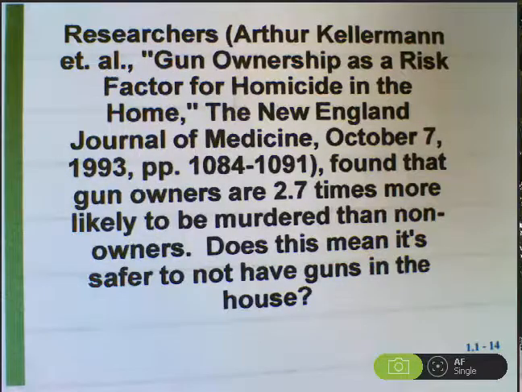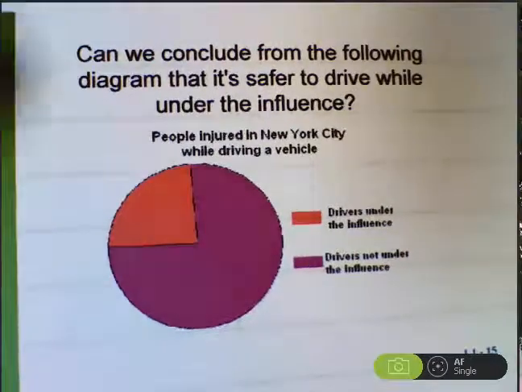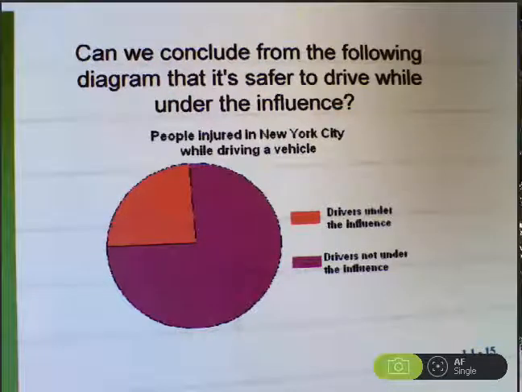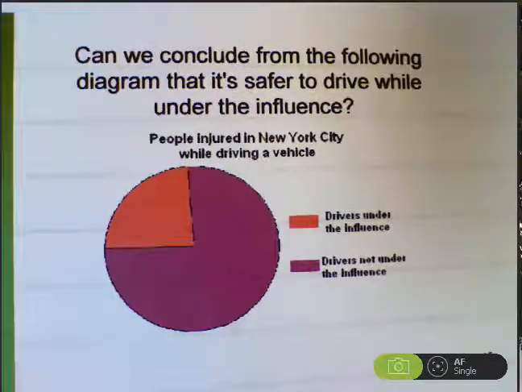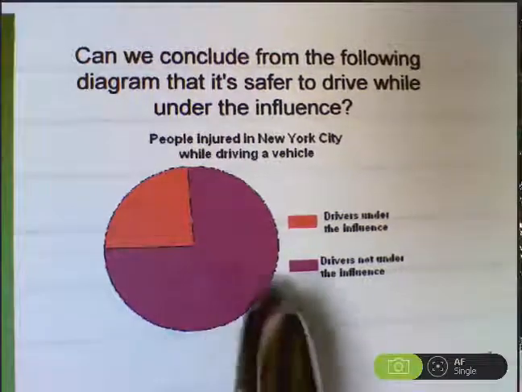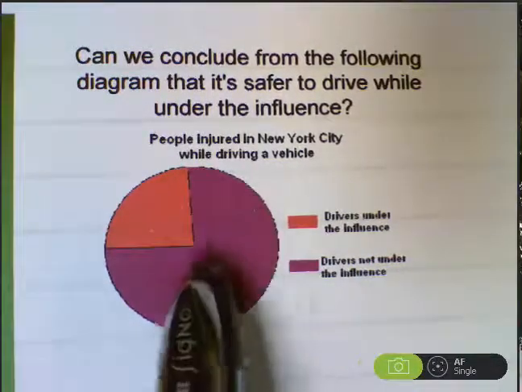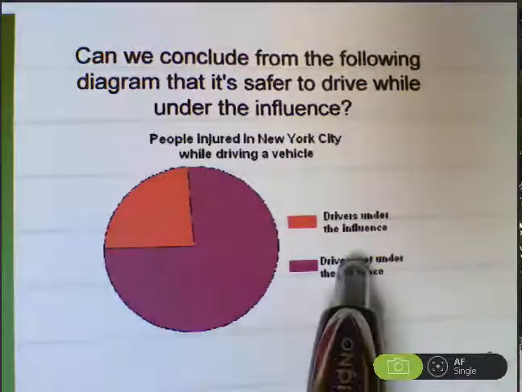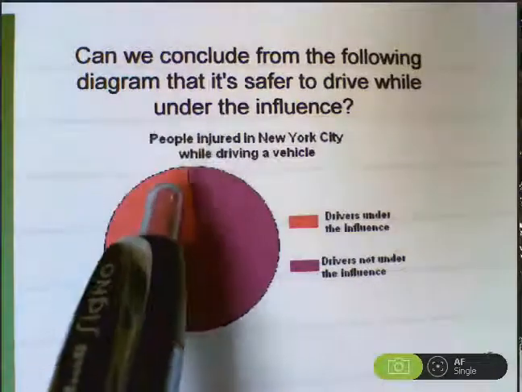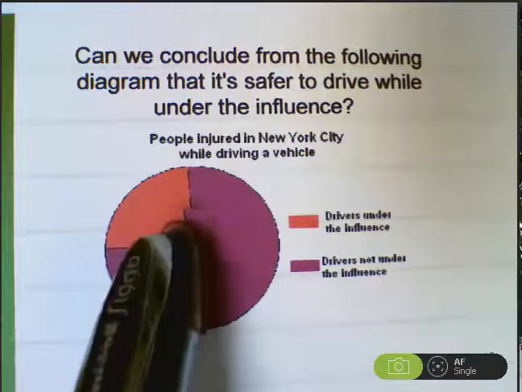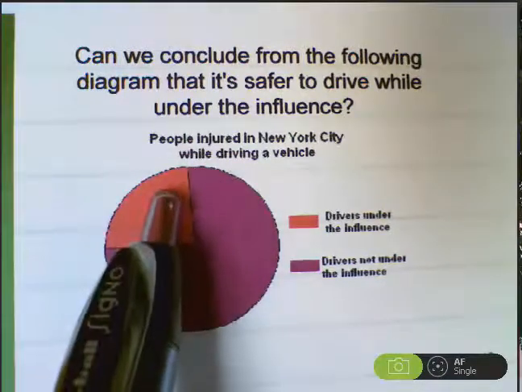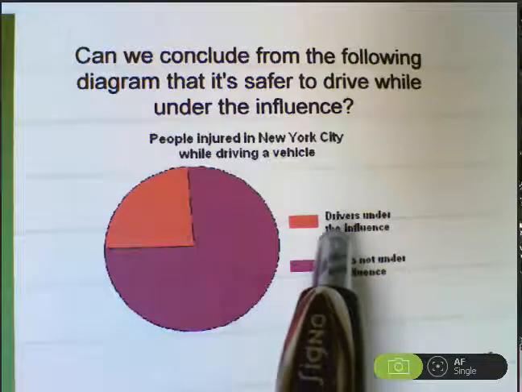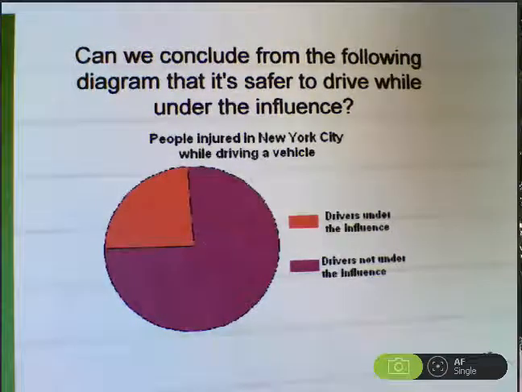Other sad topics: drunk driving. If we look at this pie chart that shows the proportion of people injured in New York City while driving a vehicle, it looks like many more, maybe three times as many people were injured when the driver was sober rather than the small piece of the pie, which represents the proportion of people who were injured where the driver was under the influence or intoxicated.